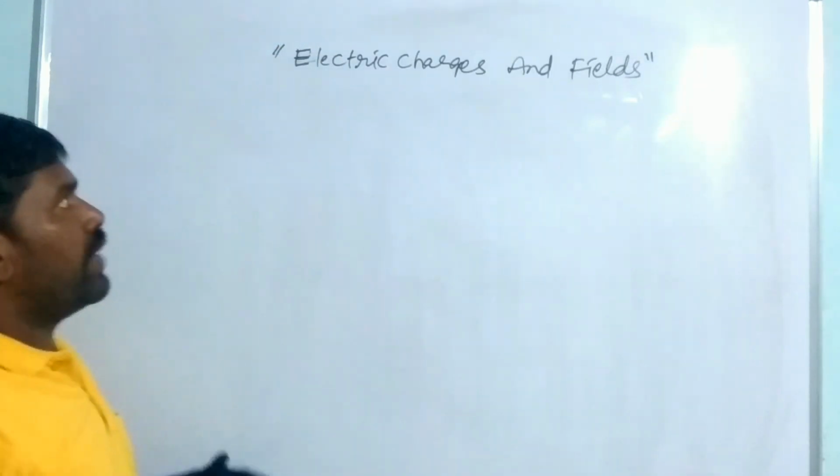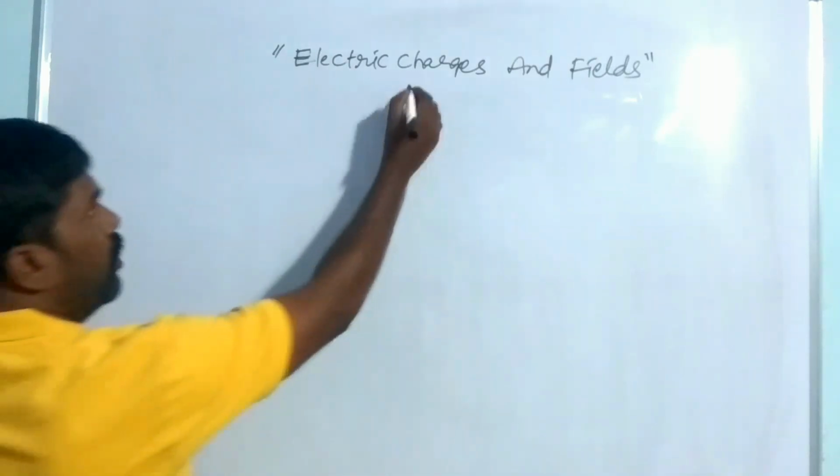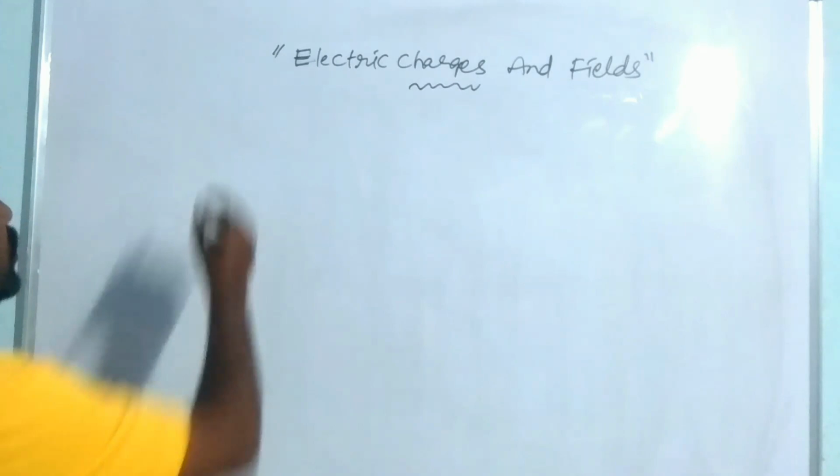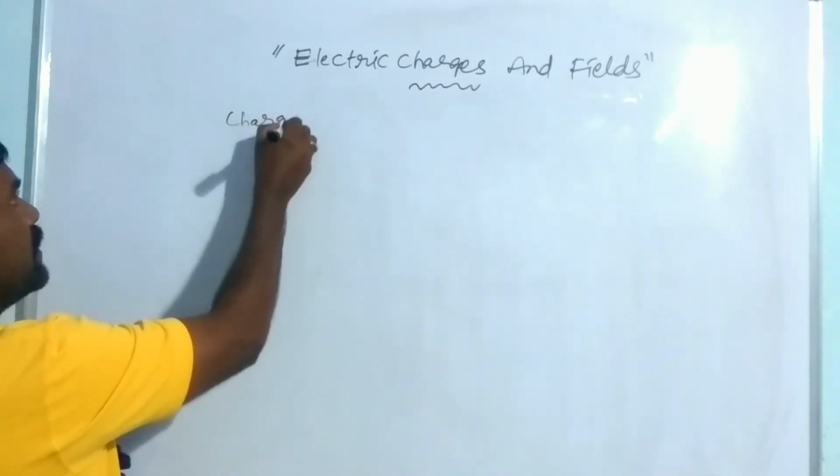At first we have to explain the charge. So what is a charge?